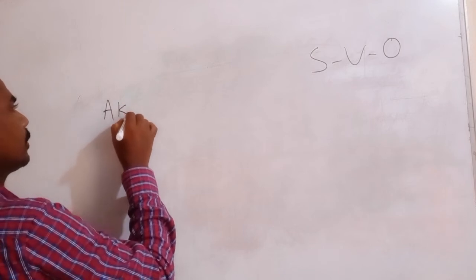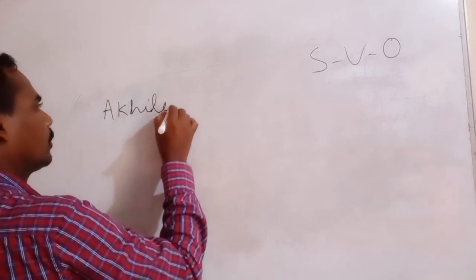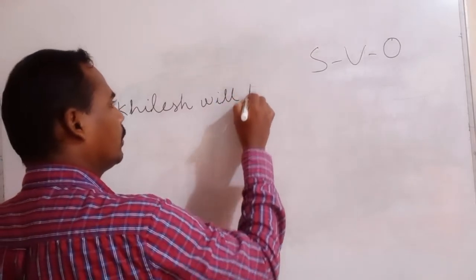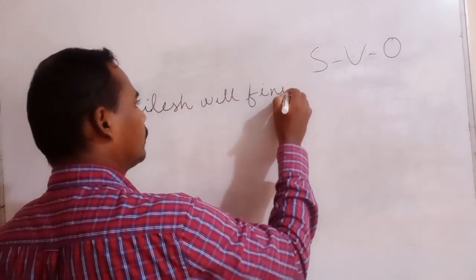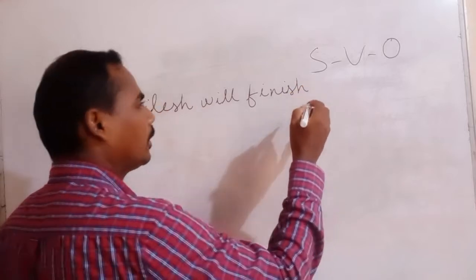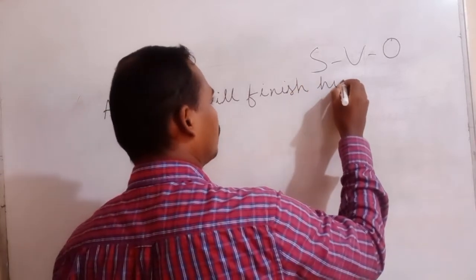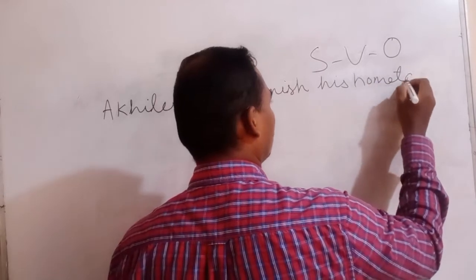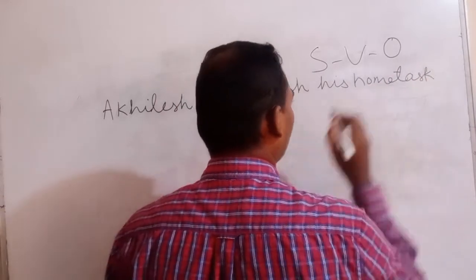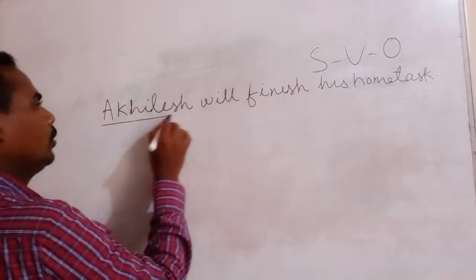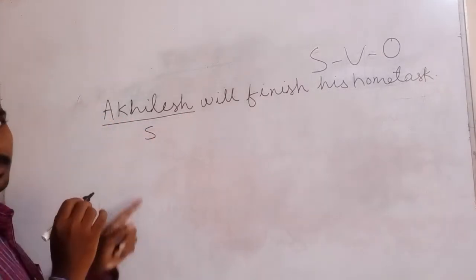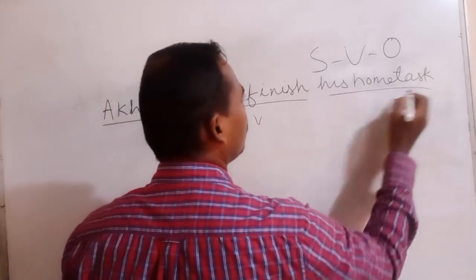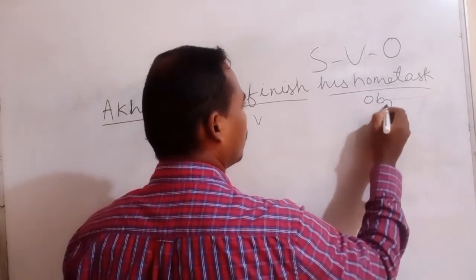Achilles will finish his home task. Here you know Achilles is the subject, will finish is the verb, his home task is the object.